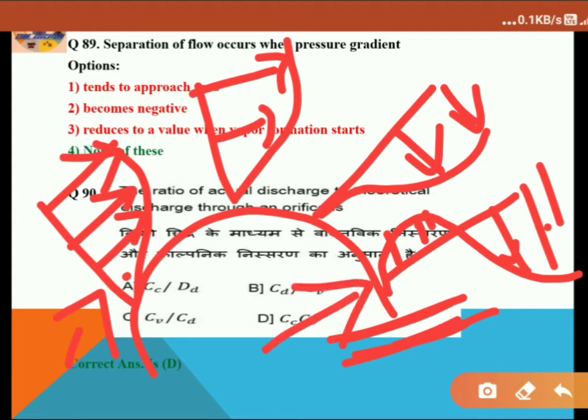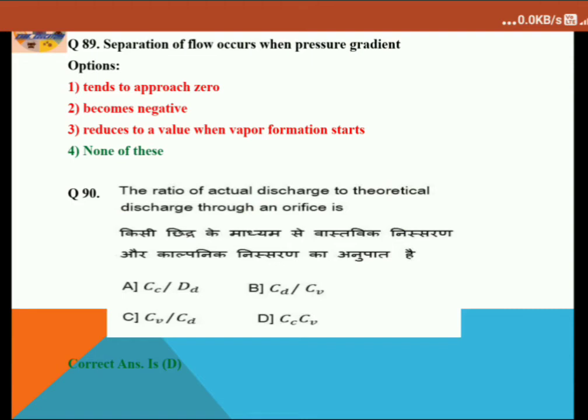Separation occurs due to a negative velocity gradient. But remember, for pressure it will be opposite. For velocity, a negative gradient is required for separation, but in case of pressure gradient it must be positive, then separation will occur. So here no positive option is given, so none of the above is the correct option. And let's come to question number 90.